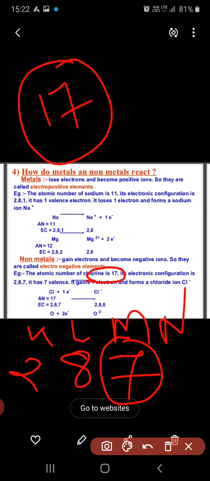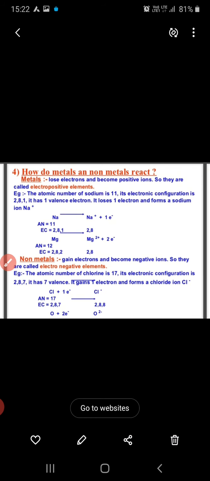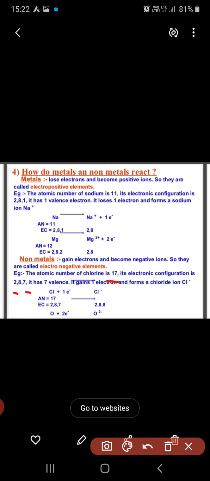The electronic configuration is 2, 8, 7. It has a valency of 7, and it gains 1 electron. It will gain one electron, meaning accept it, and forms the Cl minus ion.